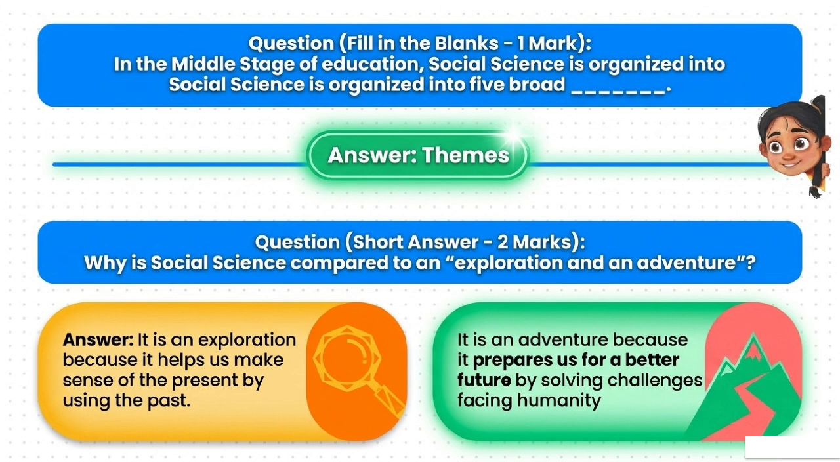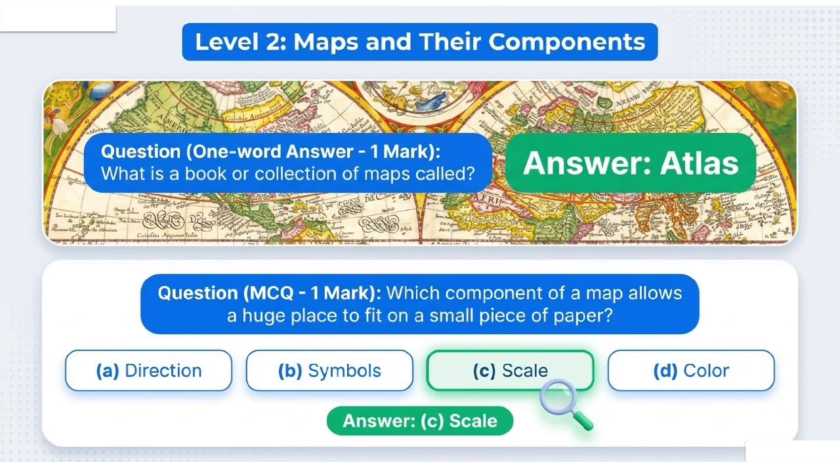Question Short answer 2 marks. Why is social science compared to an exploration and an adventure? Answer It is an exploration because it helps us make sense of the present by using the past. It is an adventure because it prepares us for a better future by solving challenges facing humanity. Full stop.